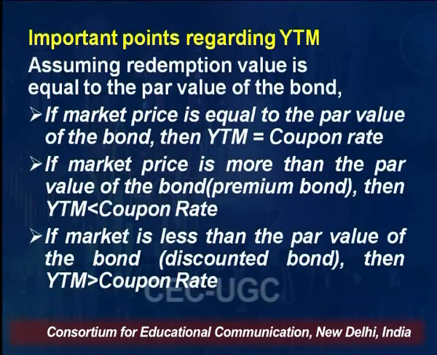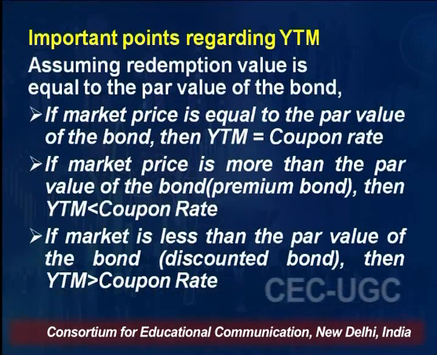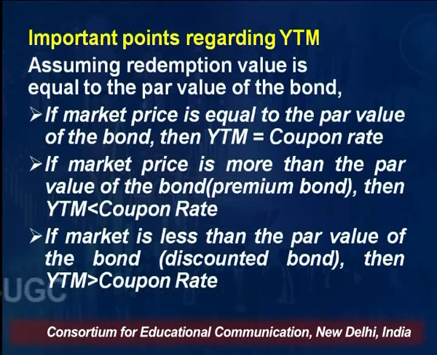So there are certain things which you always keep in mind while talking of the YTM. Assuming the redemption value is equal to the par value of the bond, right? If market price is equal to the par value of the bond, then YTM will be equal to the coupon rate. Friends, if the 1000 rupees bond is available at 1000 rupees in the market, then YTM will always be equal to the coupon rate.